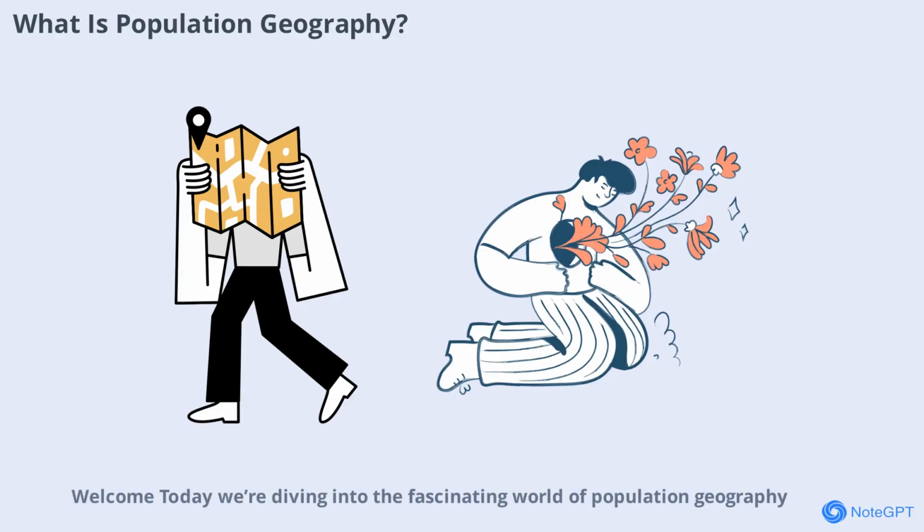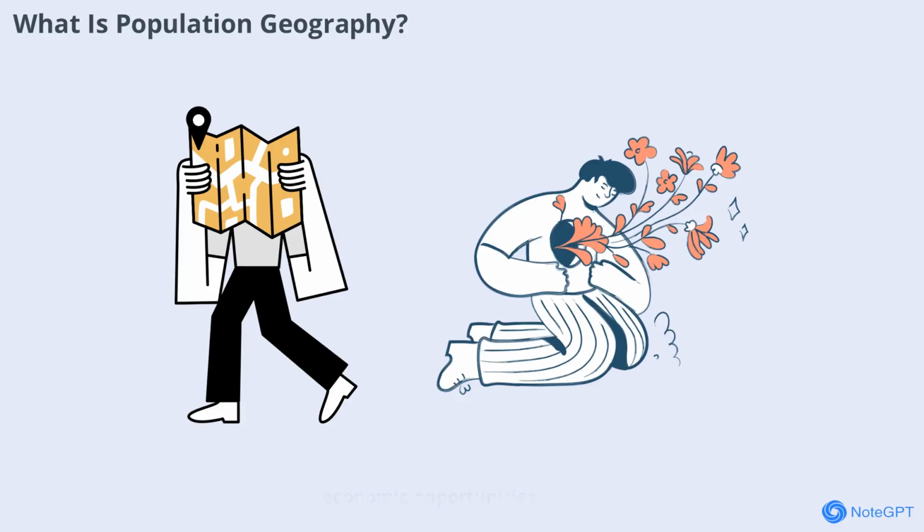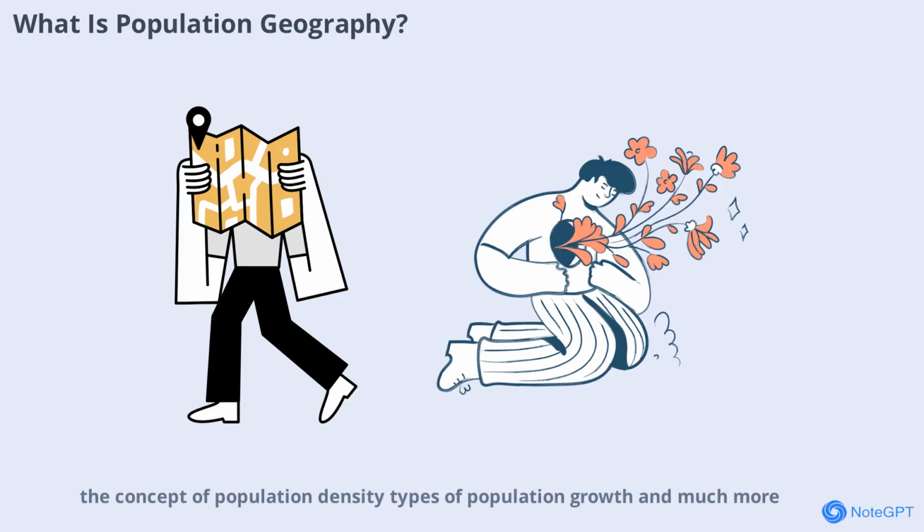Welcome. Today we're diving into the fascinating world of population geography. This field explores how and why people are spread across different regions of the world. By understanding population geography, we can see how physical landscapes, economic opportunities, and social factors shape where people live and how societies grow. Throughout this video, we'll break down the main factors that affect population distribution, the concept of population density, types of population growth, and much more.